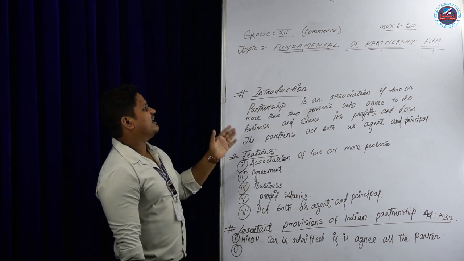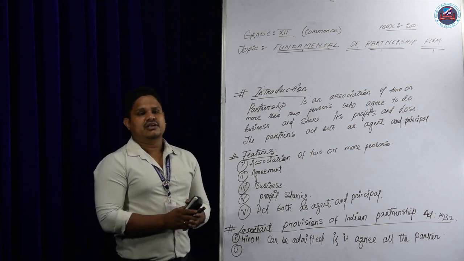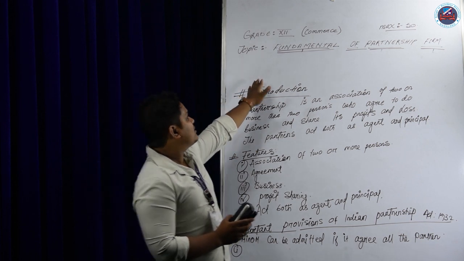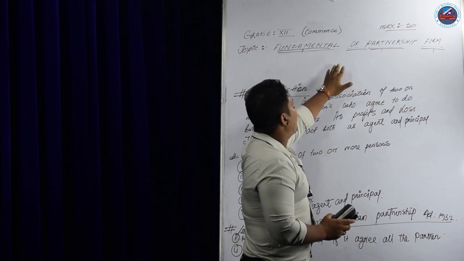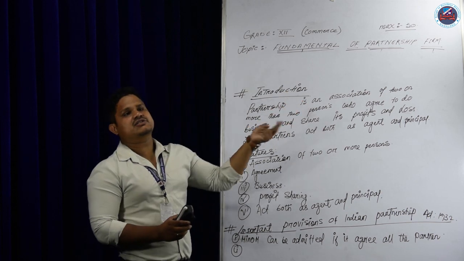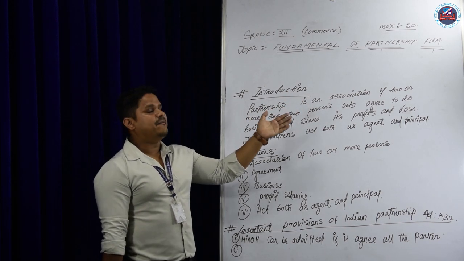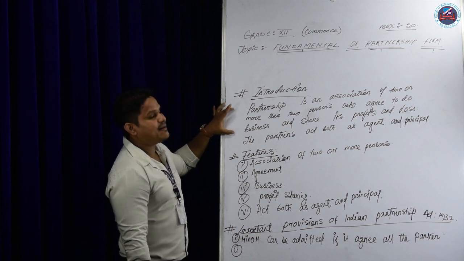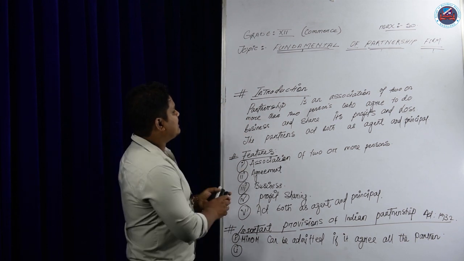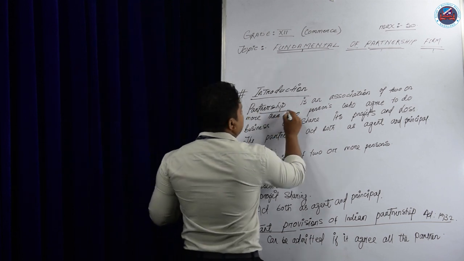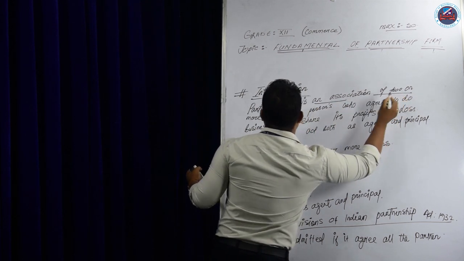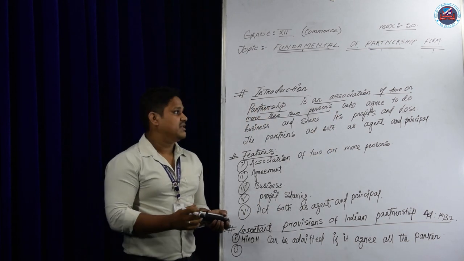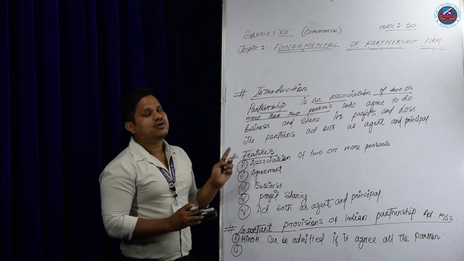See, fundamentals of partnership firm. So what is the meaning of fundamental? Fundamental means distribution, distribution of profit among the partners. Partnership is 2 or more than 2 persons. Firm means business. So the introduction is the concept of partnership: partnership is an association of 2 or more than 2 persons. So it is an association or relationship between 2 or more persons.